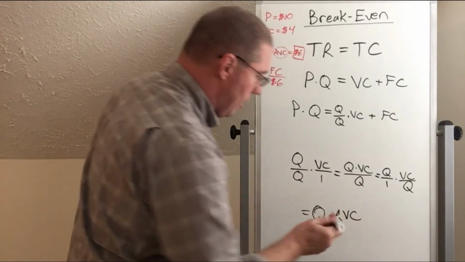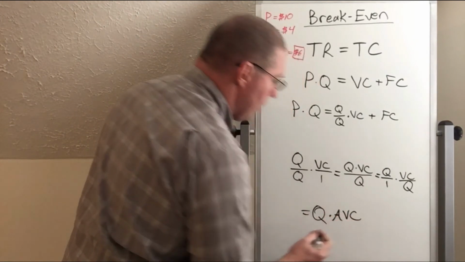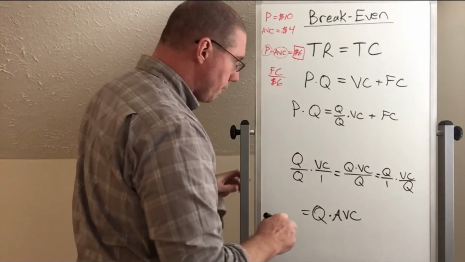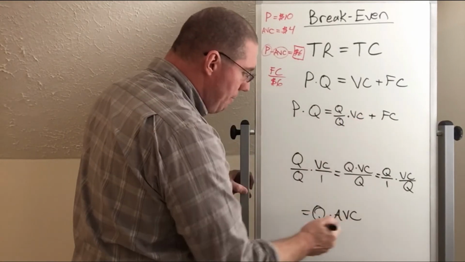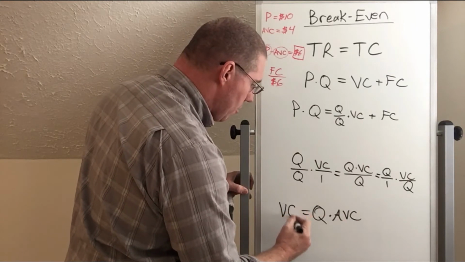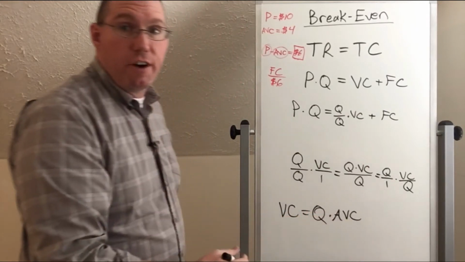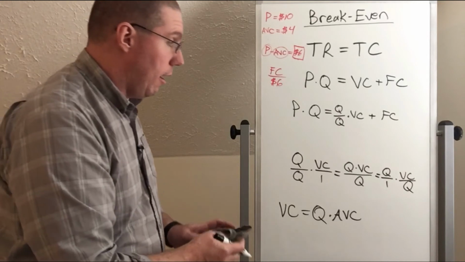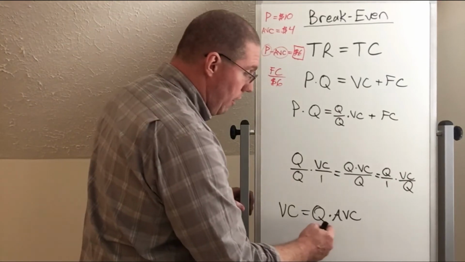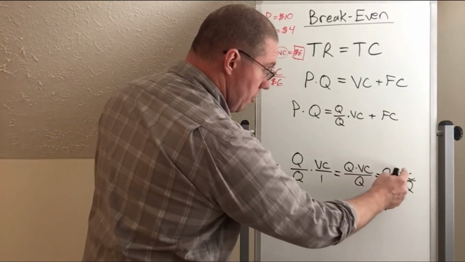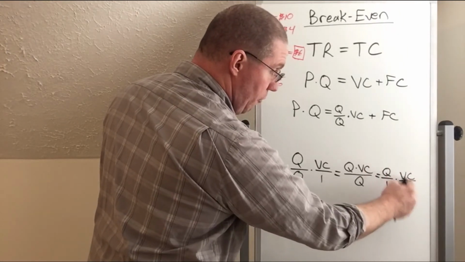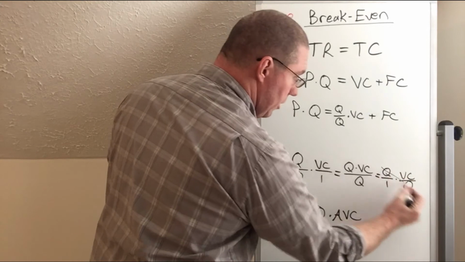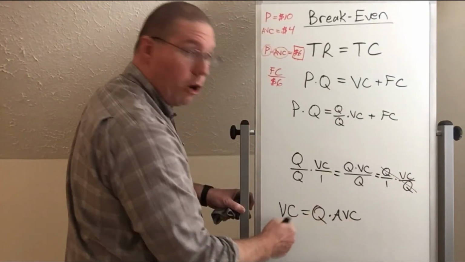That's where we are down here. Here's what I'm trying to show you. I'm trying to show you that variable costs can be written as quantity times average variable cost. And that's true because we know that average variable cost is variable cost divided by quantity, and if we were to multiply that by quantity, it would cancel the Q and we would have variable cost left over.